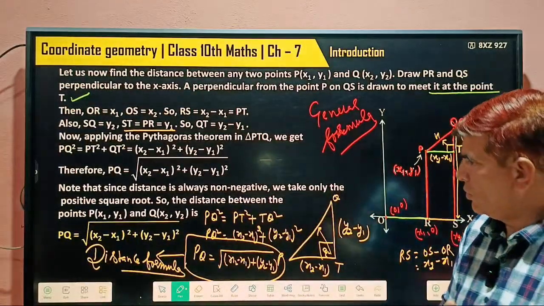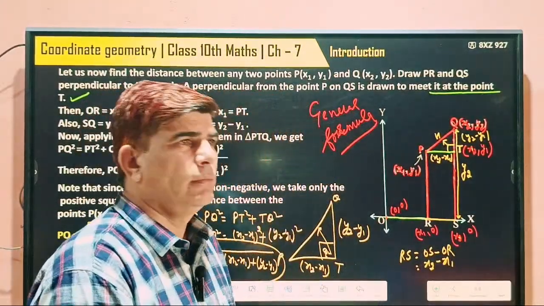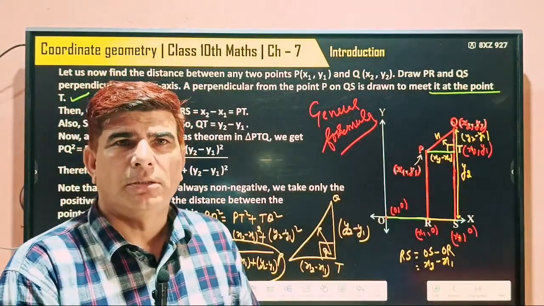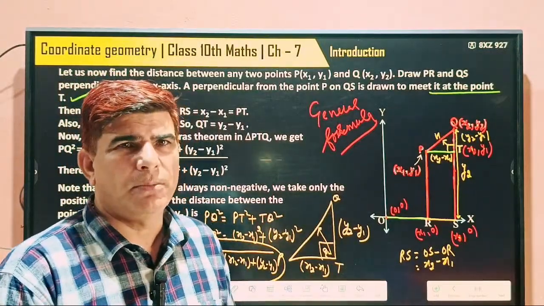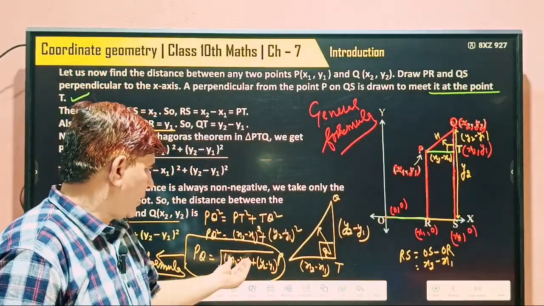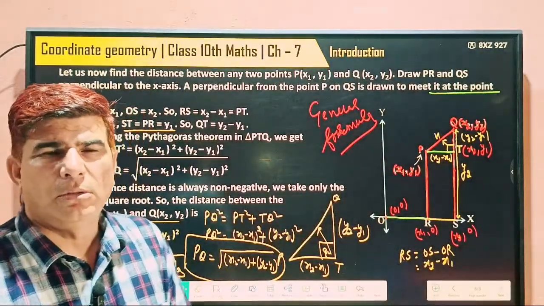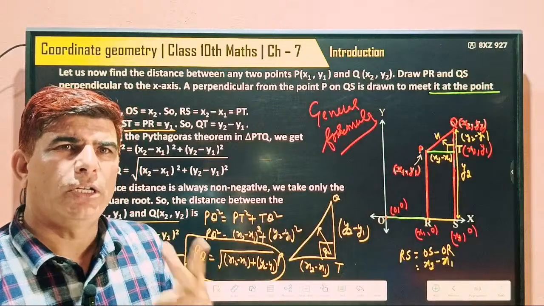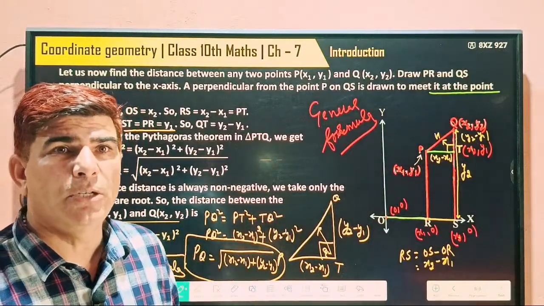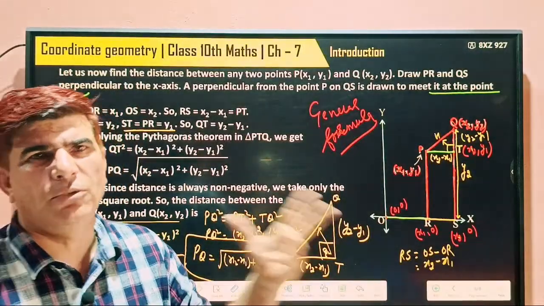Tomorrow we will do examples related to this. I try my best; if there is any doubt, you can ask and I can repeat. But if you do it step by step, it becomes so easy. In the next parts, values are given, we have to write these and solve. Nothing else to do. There are two formulas, the distance formula and the section formula. You may ask, sir, what about the midpoint formula? The midpoint formula is a part of the section formula.